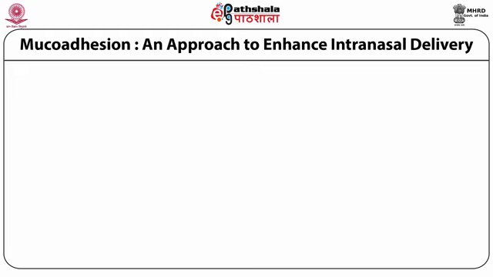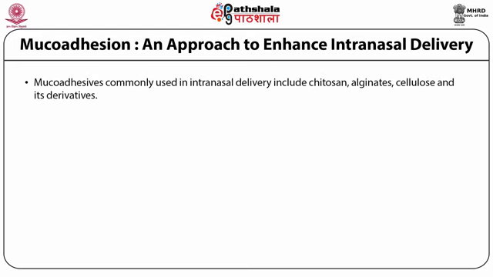Mucoadhesion, an approach to enhance intranasal delivery. This module primarily focuses on exploiting and exploring the process of mucoadhesion for delivery of drugs to different routes. The route which we are discussing now is the intranasal route, and the approach remains the same, that of using mucoadhesive polymers. The mucoadhesives which are commonly used in intranasal delivery include chitosan, alginates, cellulose, and its derivatives.